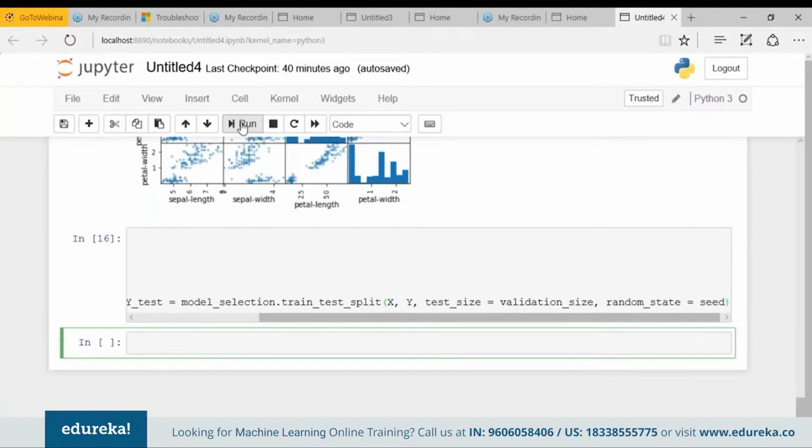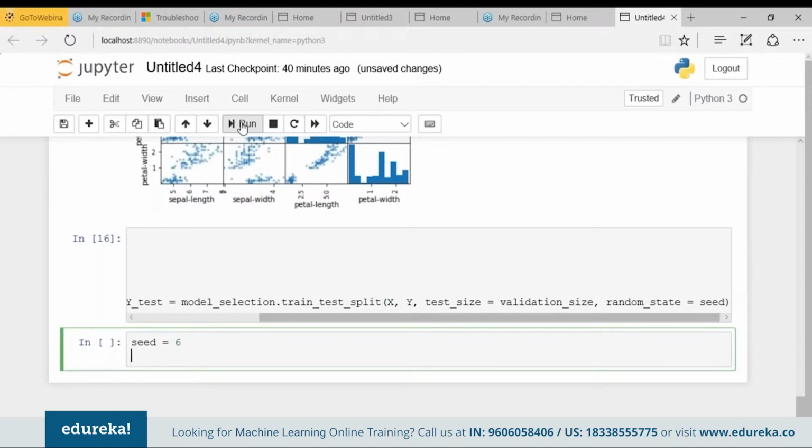Okay. So for that, let's define again my seed, that was 6, already defined, and scoring equals accuracy. Fine. So we are using the metric of accuracy to evaluate the model. So what is this? This is a ratio of the number of correctly predicted instances divided by the total number of instances in the data set, multiplied by 100, giving a percentage. Example, it's 98% accurate or 99% accurate, things like that. Okay. So we'll be using this scoring variable when we build and evaluate each model in the next step. So our next part is building the model.